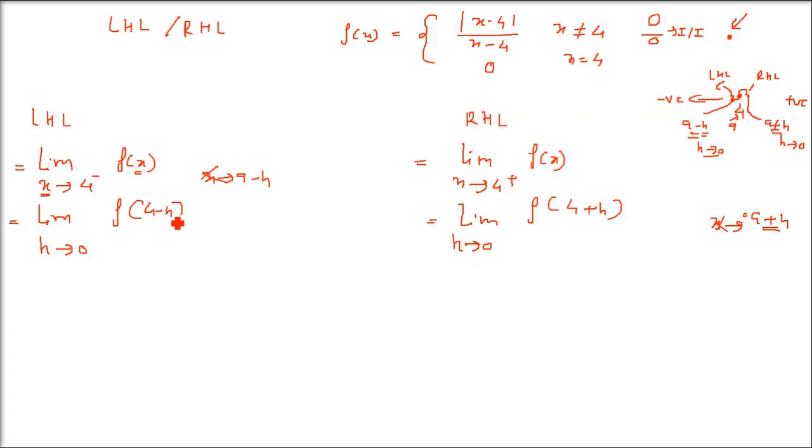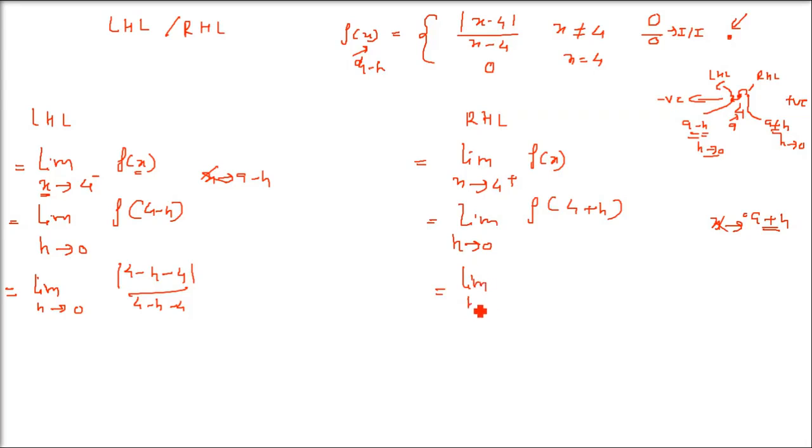Now what is the next step? Since we have f of 4 minus h, just put x as 4 minus h, and on the right hand limit, just put x as 4 plus h. So we have limit h tends to 0, and now I am putting x as 4 minus h. So in the function also, x will be 4 minus h. So 4 minus h minus 4, x again 4 minus h, so 4 minus h minus 4, this is mod.